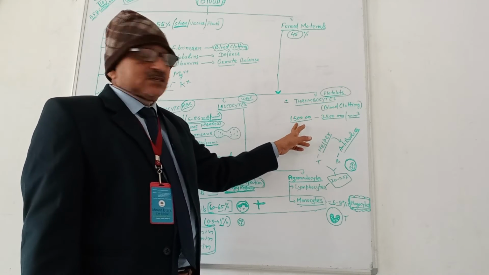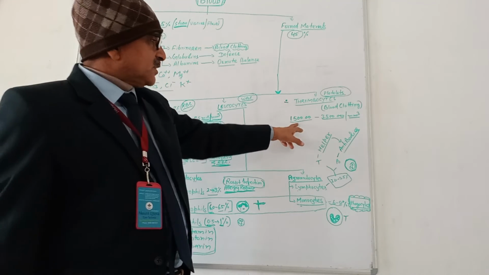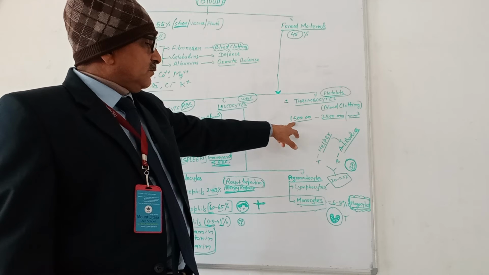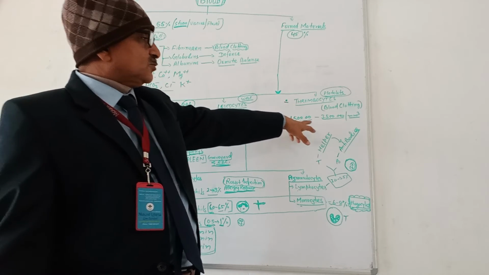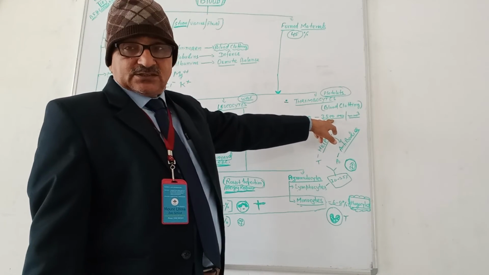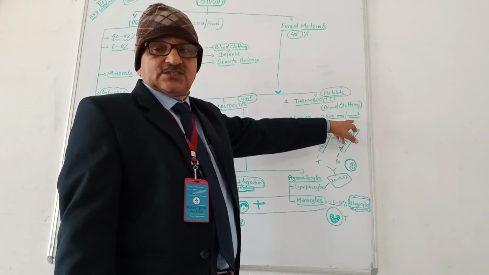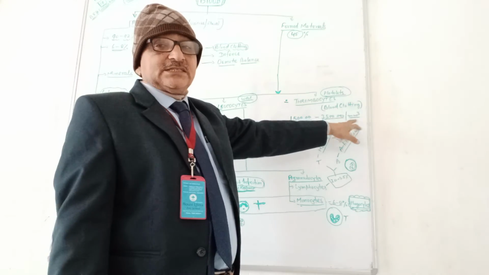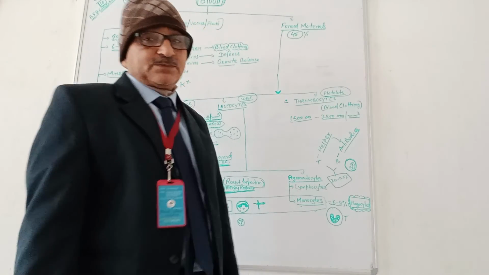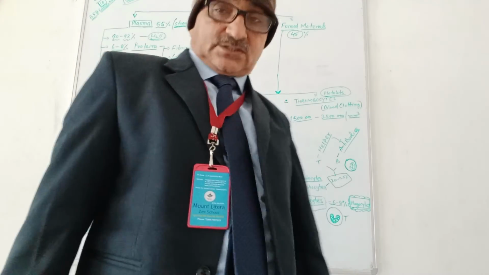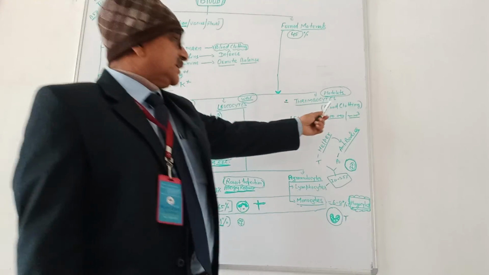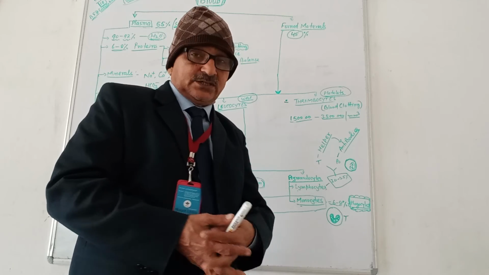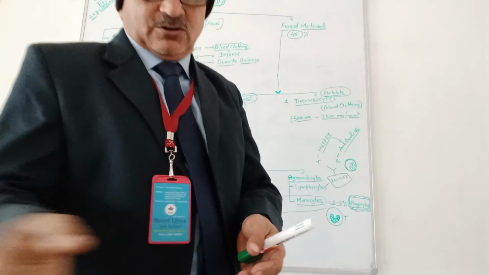Its count is 1,50,000 to 3,50,000 per cubic millimeter of blood. So it is also abundant, and it increases sometimes in special cases, like cancerous conditions, and it directly helps in blood clotting. So in this way, this is the common composition of blood. I think you have easily got it. Thank you.